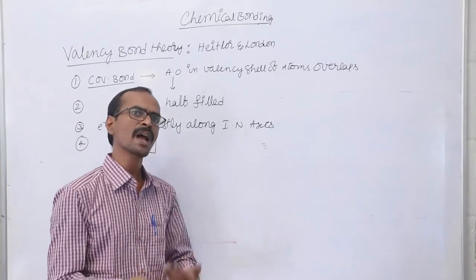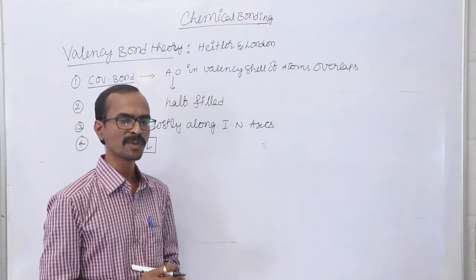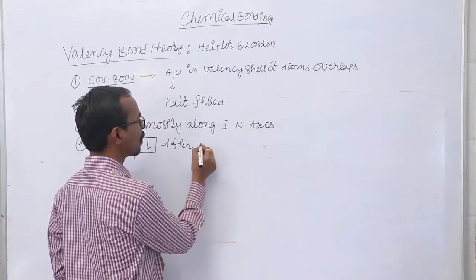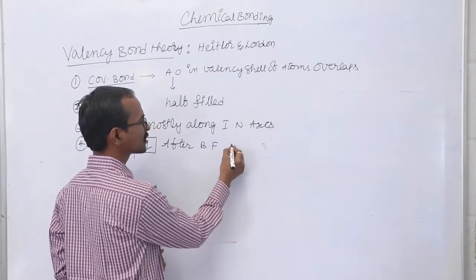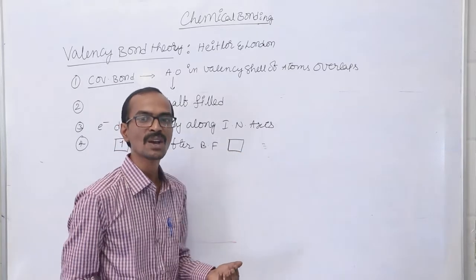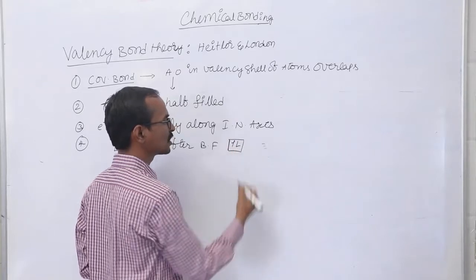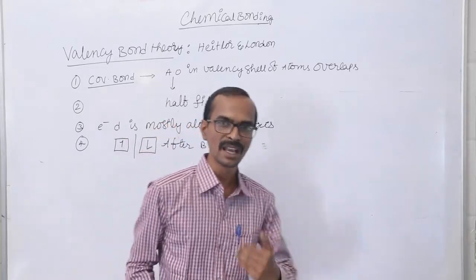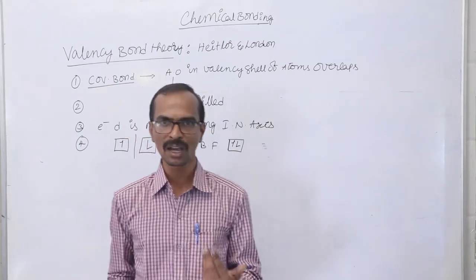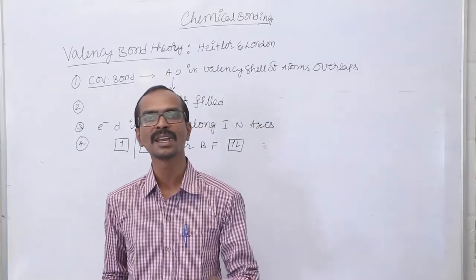But after the bond formation, the two electrons involved in the bond formation will acquire opposite spins.